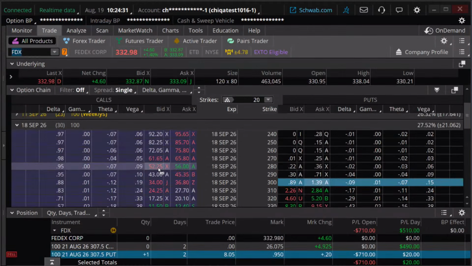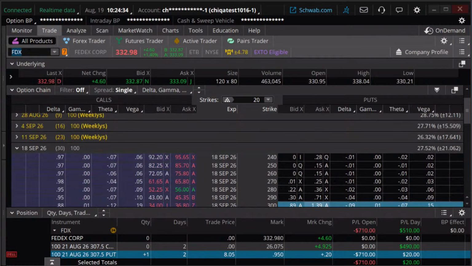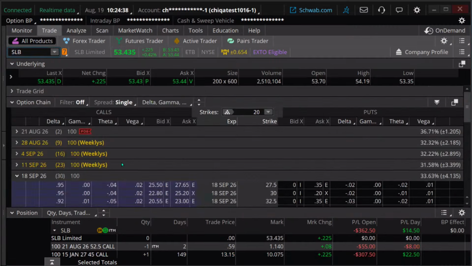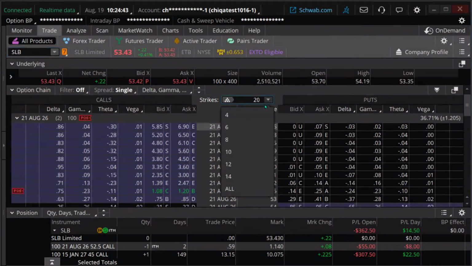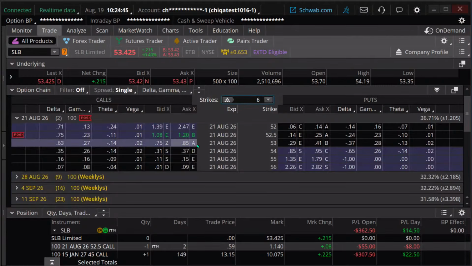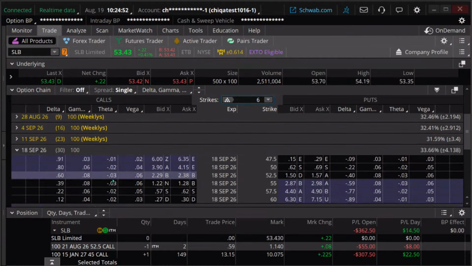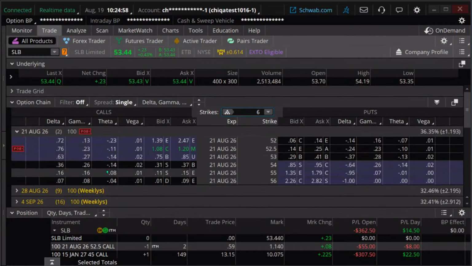So, for example, let me go back to SLB here. Here's Schlumberger. Let's just look at a few strikes. We'll look at the 52.50 strike. What's our delta on this? It's about 60 with 30 days till expiration. If we go to the 52.50 for 2 days to expiration, it's 76.